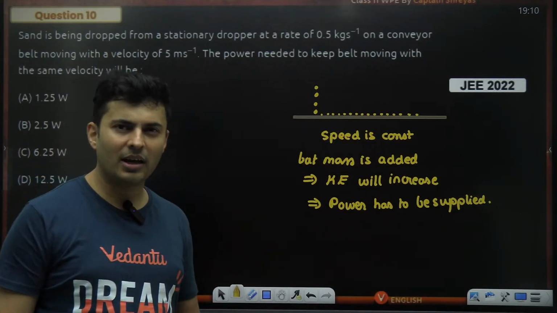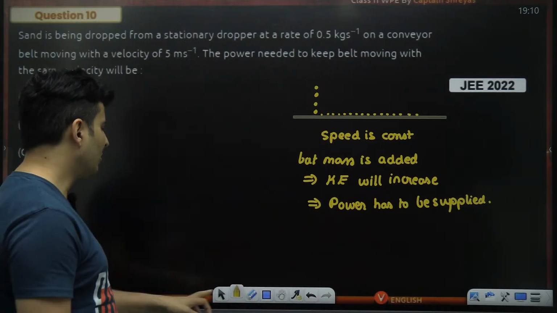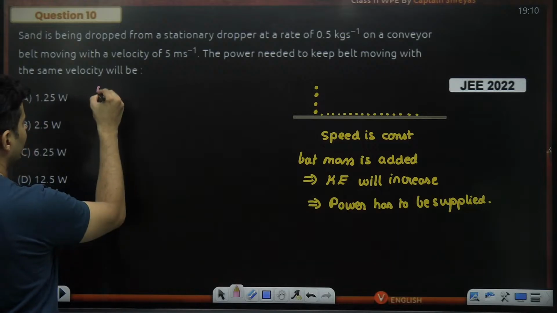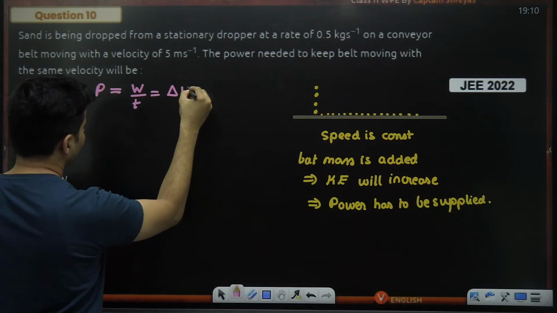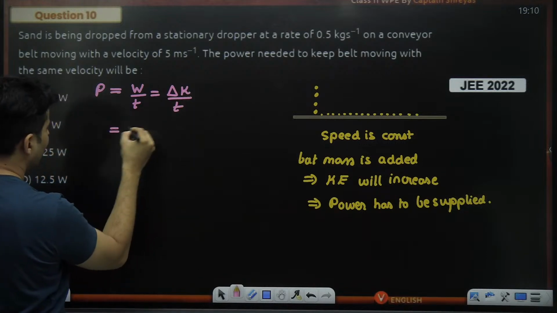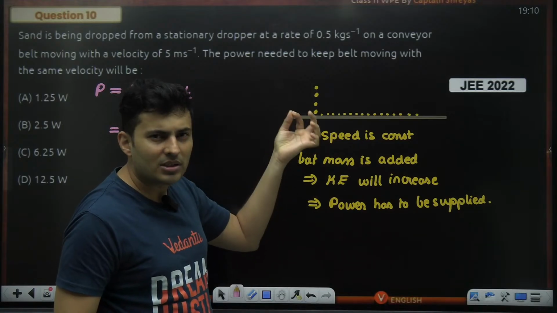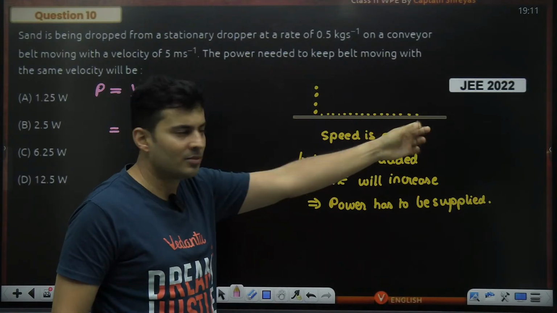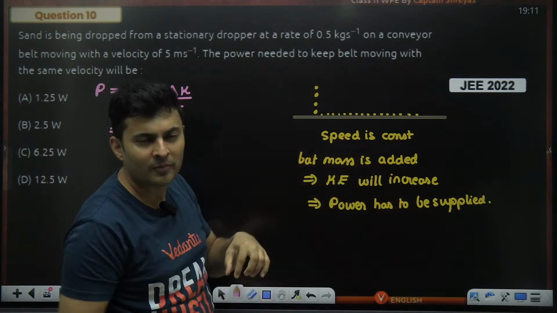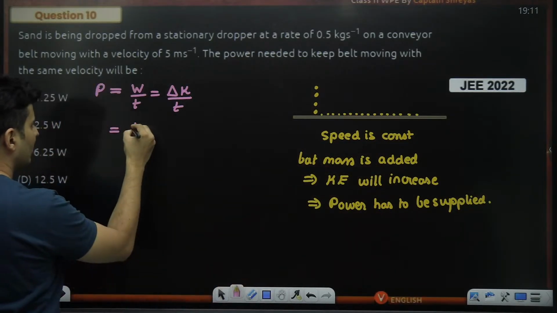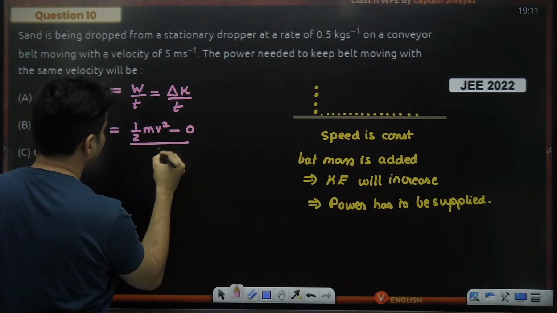So if I'm able to figure out how much my kinetic energy is increasing per second, I think my job is done. So the logic for this problem, I believe, is that power will be the work done by the time. Work is the difference of the kinetic energy, divided by the time. Whenever you are adding some mass, it was not moving initially. Suddenly it starts moving. These particles were not moving. They touch the belt, they start moving. So it is gaining some kinetic energy. So the kinetic energy gained will be half mv square starting from rest, whole thing divided by time.